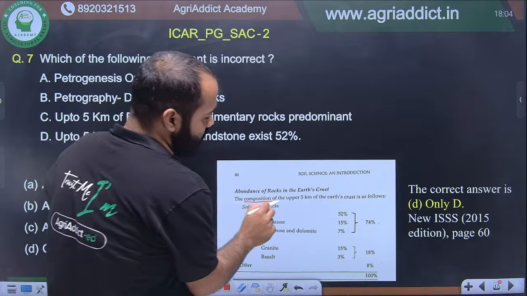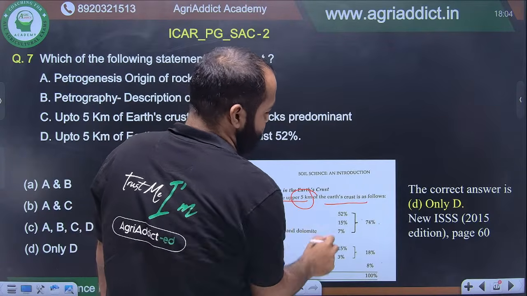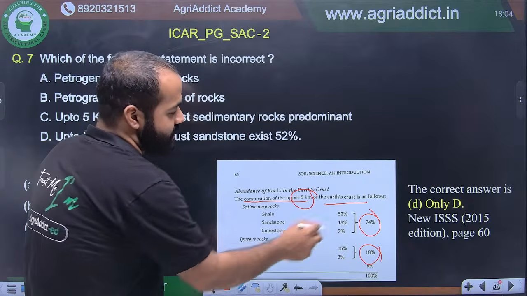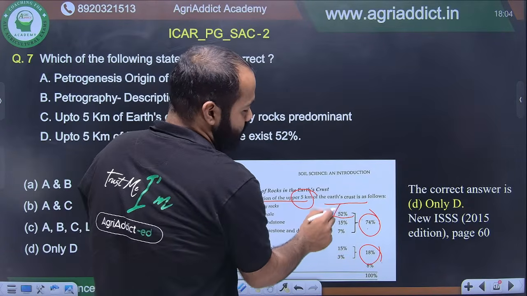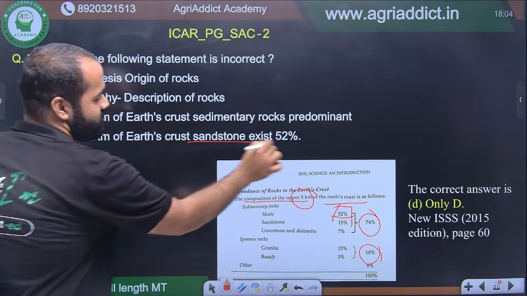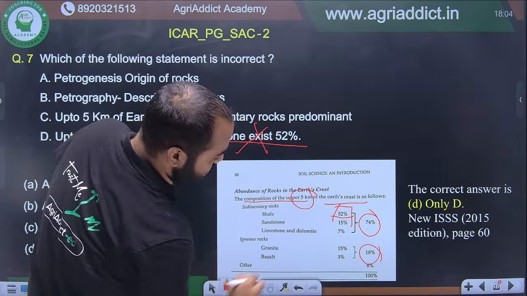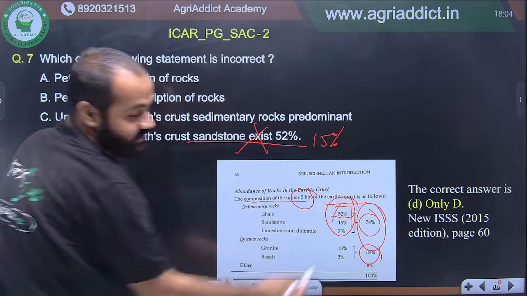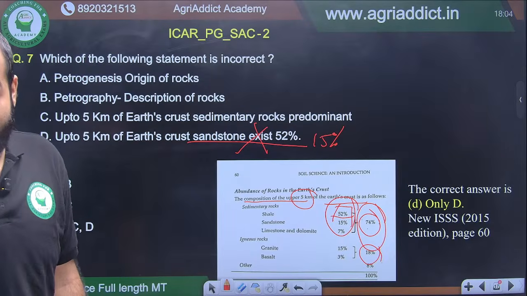This is the composition of the upper 5 km of the earth's crust, where 74% is sedimentary rocks and 18% is igneous rocks. Out of that 74, shale is 52% and not sandstone. Sandstone is not 52%, sandstone is 15%. All right, you remember these values, please. These values are very important and might come.